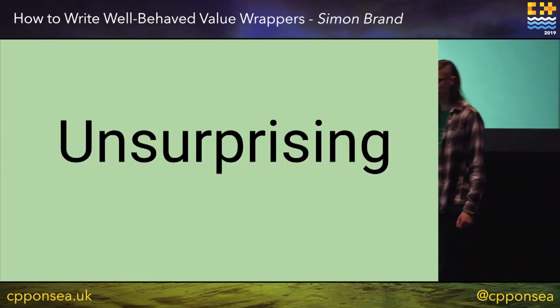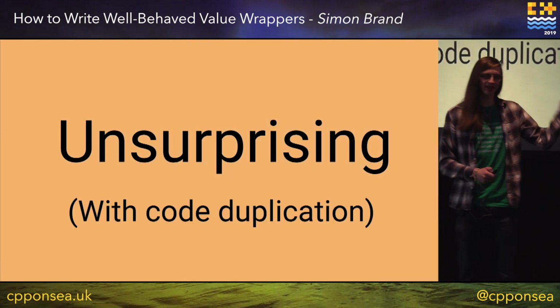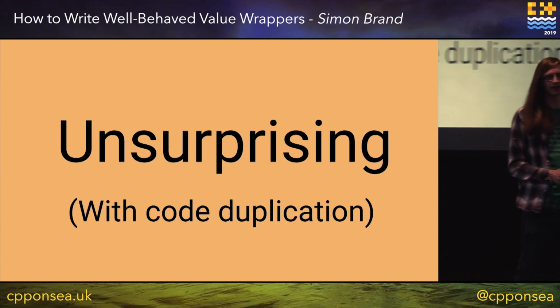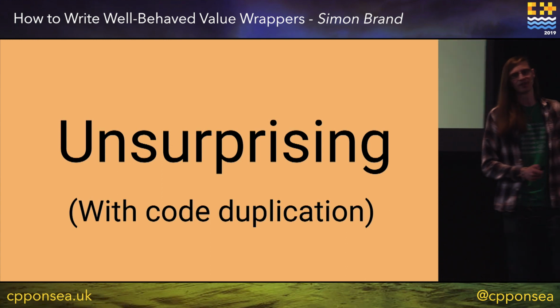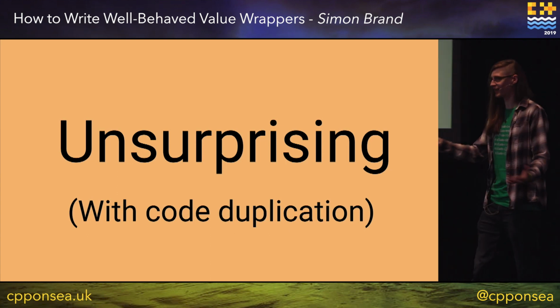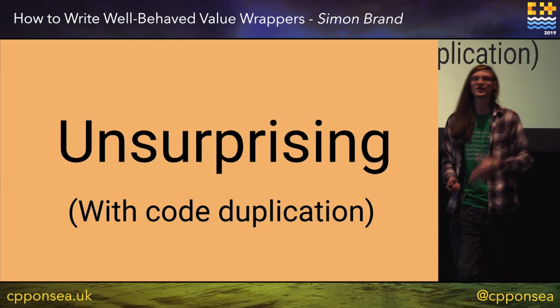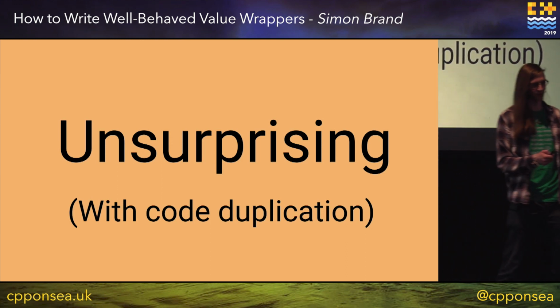So unsurprising, but we have code duplication. We had to write the same function twice, and literally the only thing which we changed was that exclamation mark and the explicit. And as we all know, we don't really like code duplication. It means we have to maintain both of these functions. We need to write both these functions. It's a headache. We don't want it.